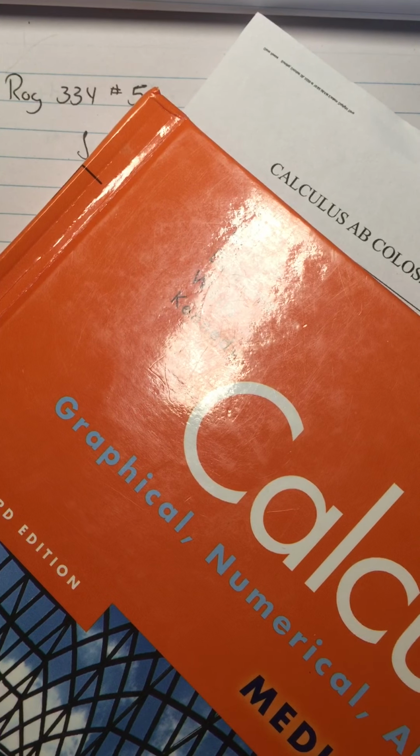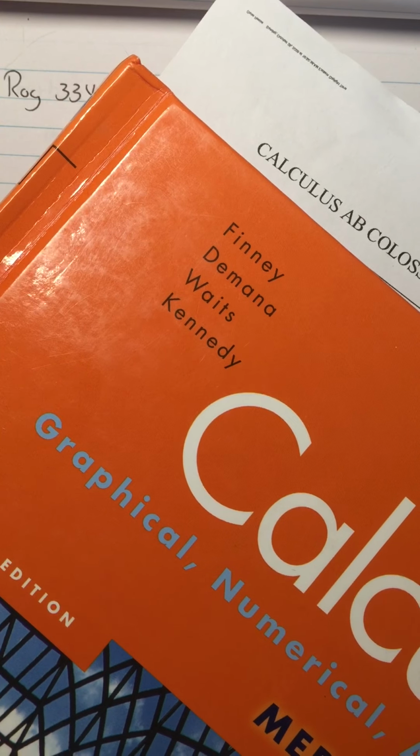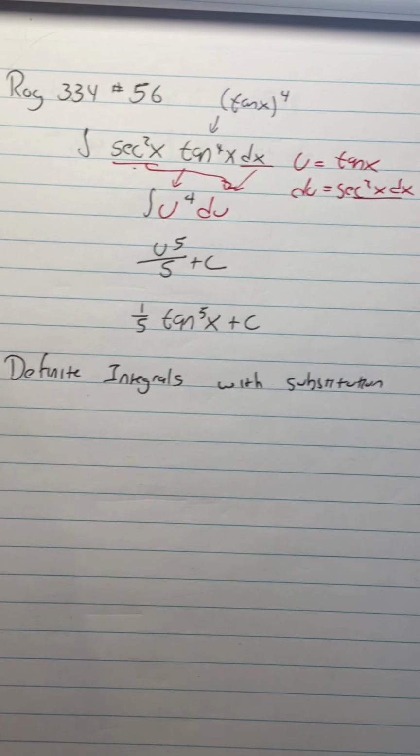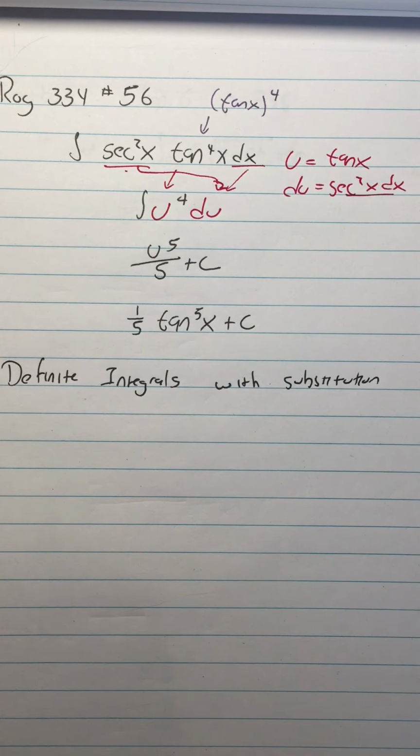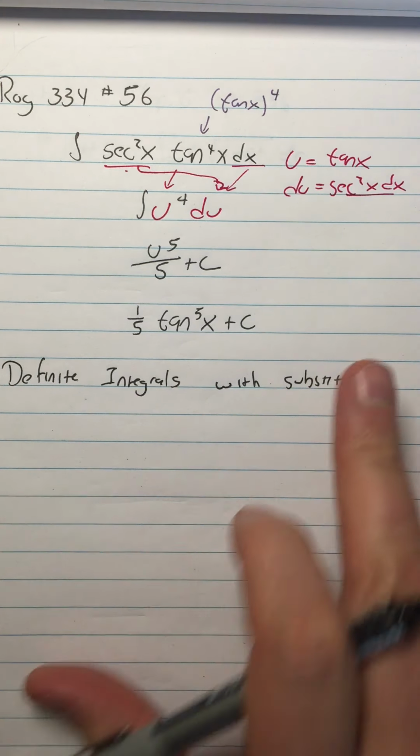Finney, DeMana, Waits, and Kennedy. Sorry, Miss Kennedy. All right. I think it's a Miss Kennedy, right? Oh no, it's Daniel Kennedy. They're all dudes. Ross Finney, Franklin DeMana, Bert Waits, and Daniel Kennedy. We got Bert, but no Ernie.